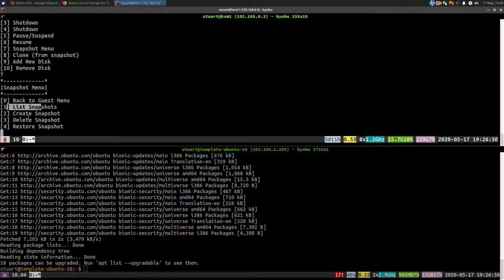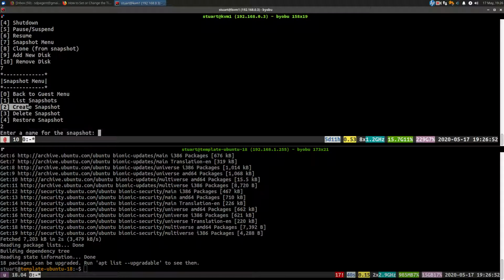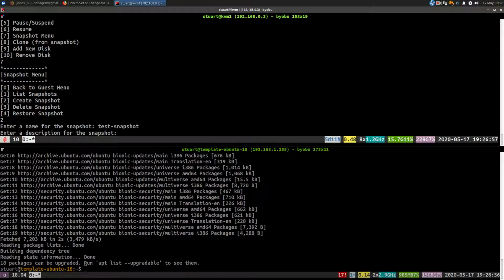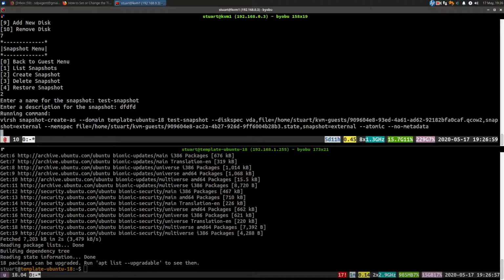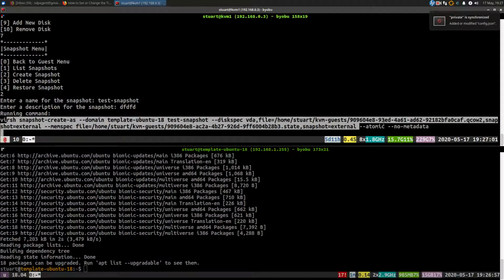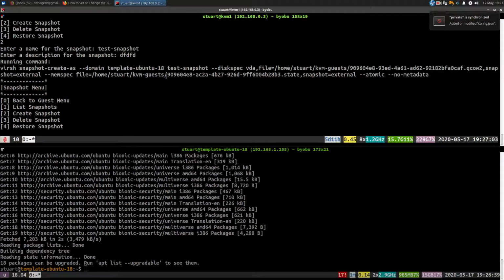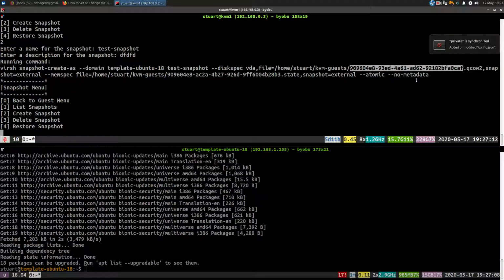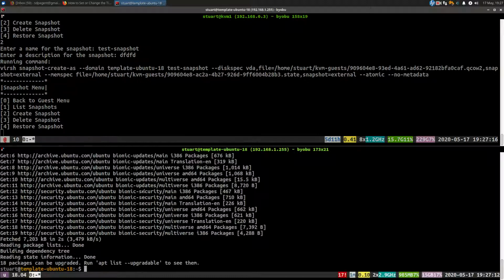So I'm gonna create snapshot 2, is that the name? Test snapshot, and then you can enter a description. It does this thing. I won't have it output the commands in future, but it's just telling me where it stuck the memory file and where it's gonna stick the hard drive, the disk file. There's only one disk file right now. It can manage guests which have multiple disks, but for this demonstration, I don't need to do that. So yeah, it's done that.